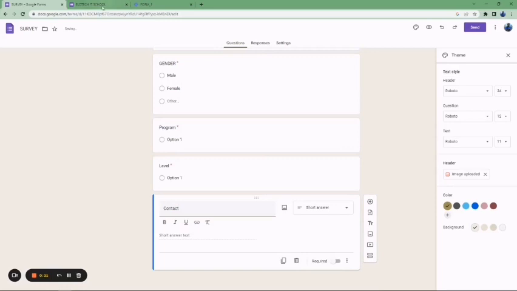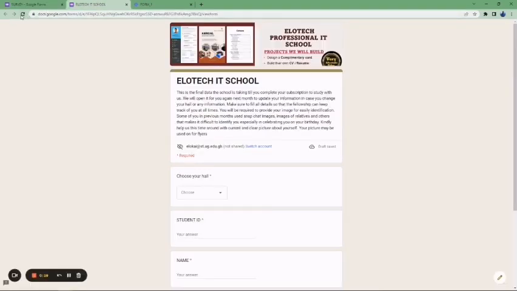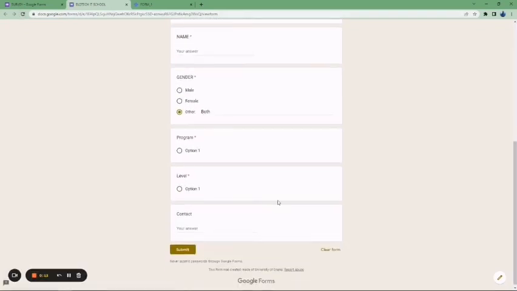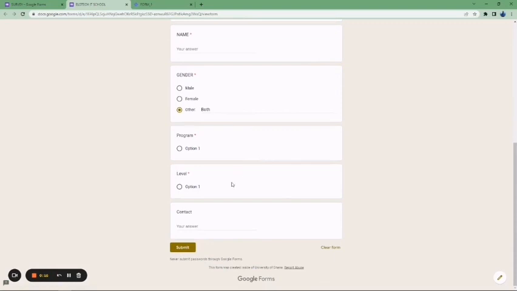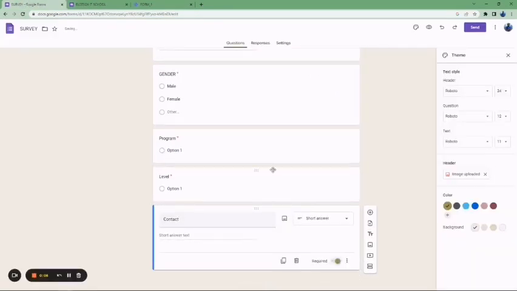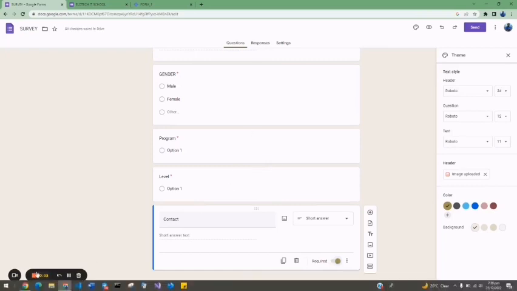Now if we go to the preview section and we refresh it, we are going to see that our form is looking good. So that is how we create Google Forms. Okay, so now let's go and make the contact also compulsory. Okay, so this is what we are going to do. Let's move on.